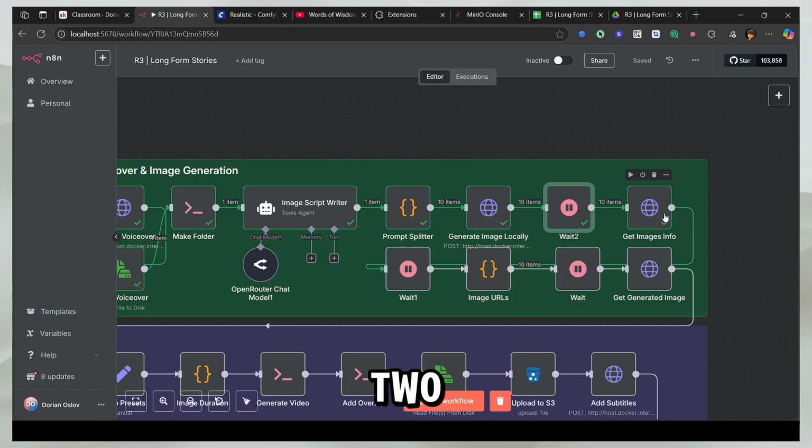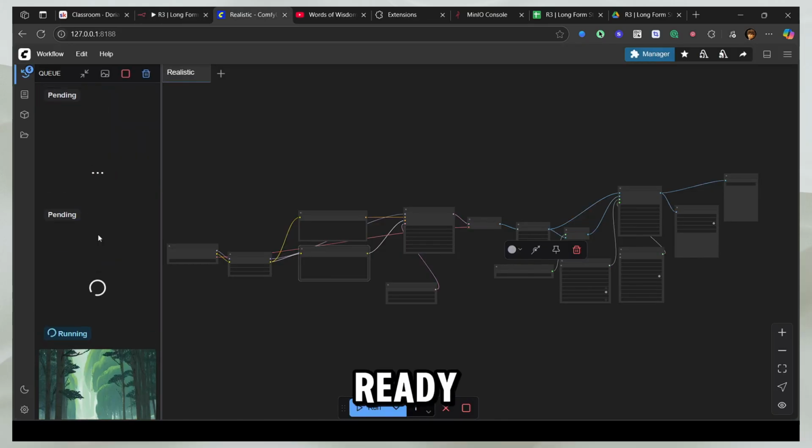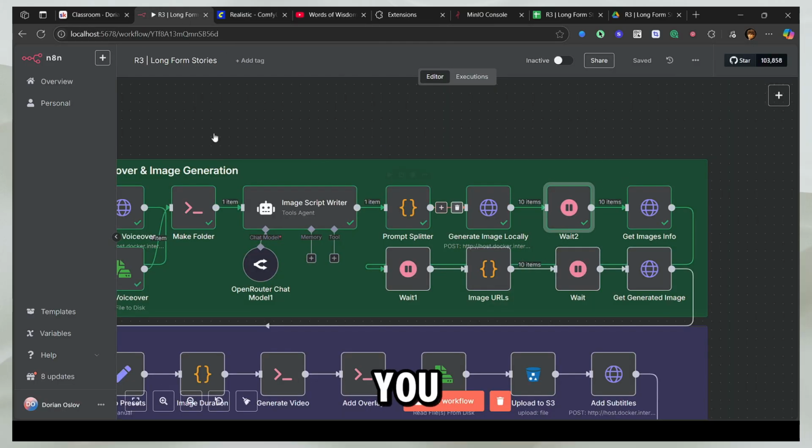It's going to take about 2 to 3 minutes more to get all the images ready, as you can see. In that time, let me tell you about our community.